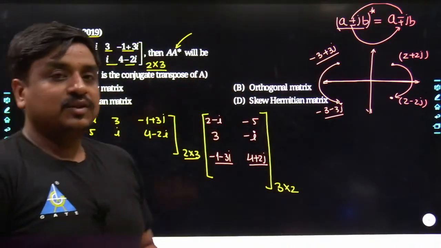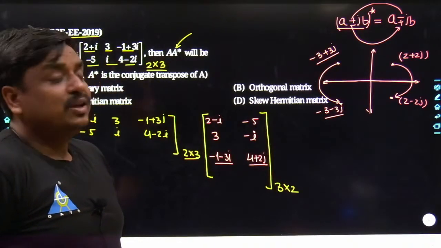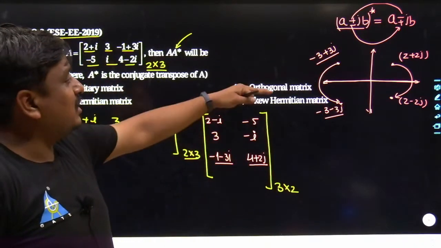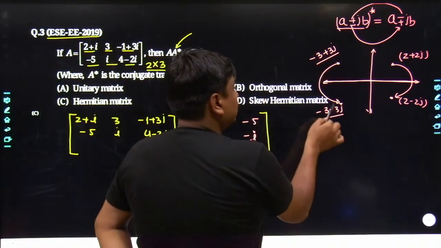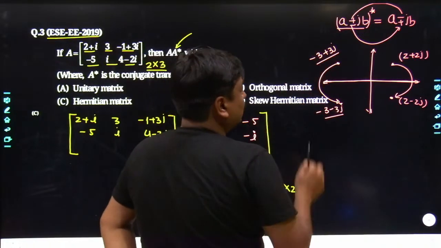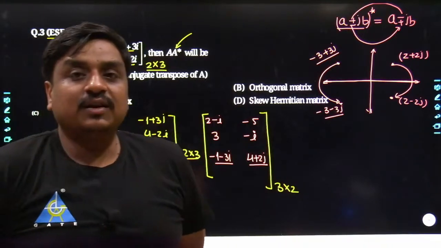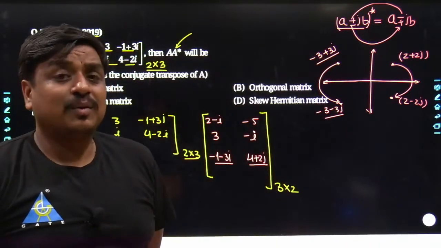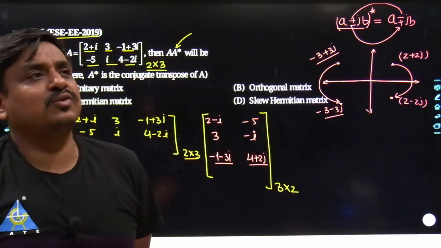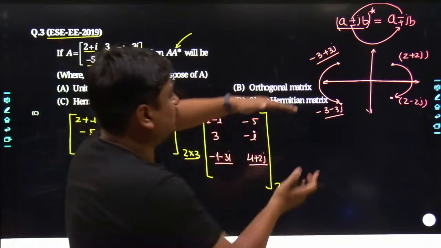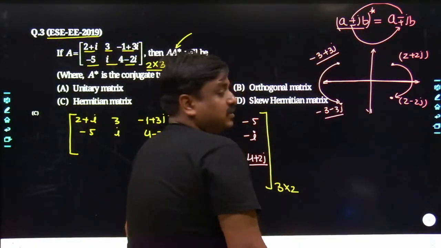Many times I have seen students doubt, sir, why is the conjugate being performed? My dear friends, the conjugate is performed just to take the mirror image of that point with reference to the x-axis. Even if you take the complex conjugate of minus 3 minus 3j, it becomes minus 3 plus 3j, so it is placed back at its same place. Now the next thing that comes to mind is, sir, where are these tools used? These tools are repeatedly used in the Paint tool in Microsoft, and also in Photoshop, where we have to take the reversal of an image or a point with reference to the x-axis.